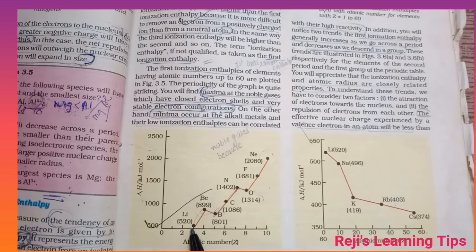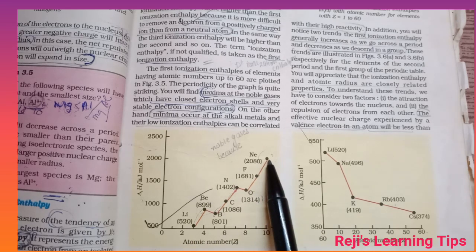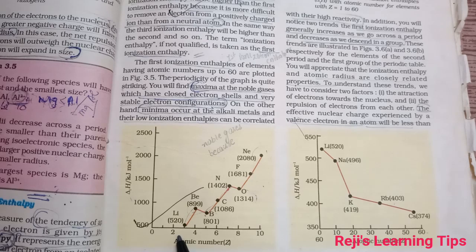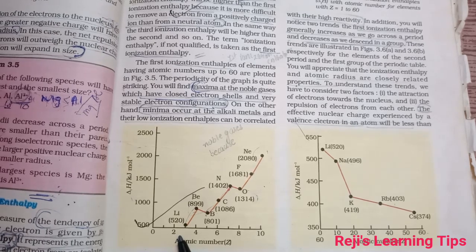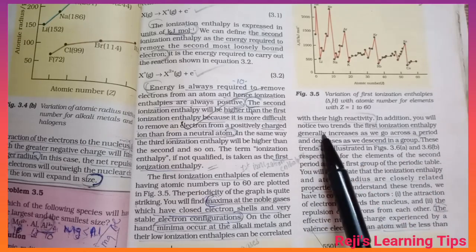The ionization enthalpy is minima in the case of alkali metals. Ionization enthalpy is maximum in the case of neon, that is noble gases, and minimum in the case of lithium, that is alkali metals. The minima occur at alkali metals and their low ionization enthalpy can be correlated with their high reactivity. In addition, you will notice two trends.